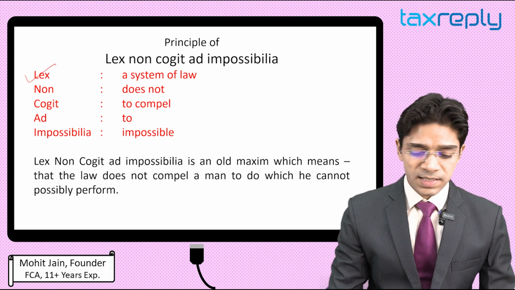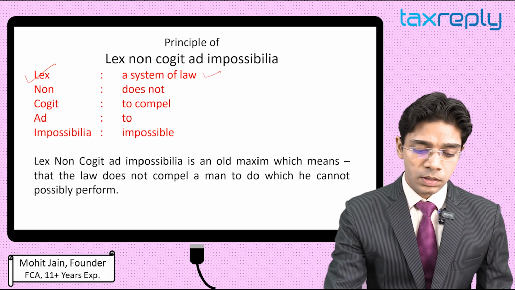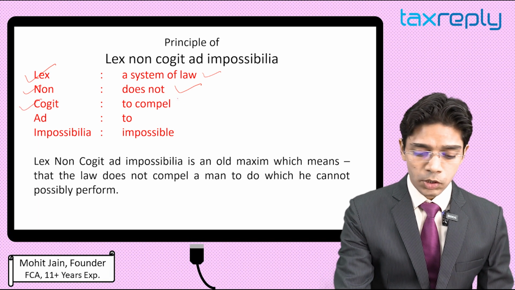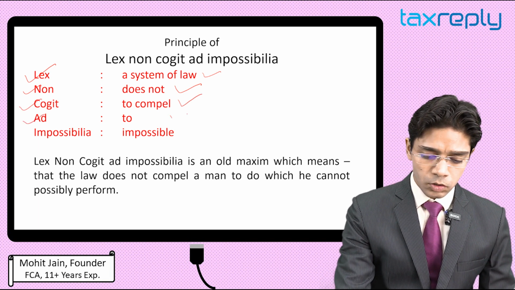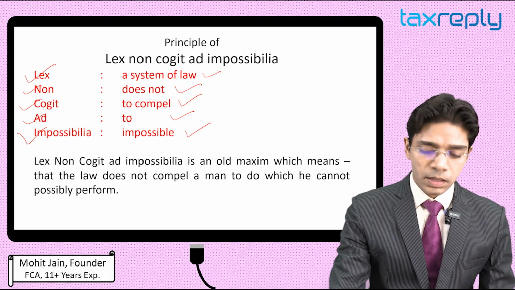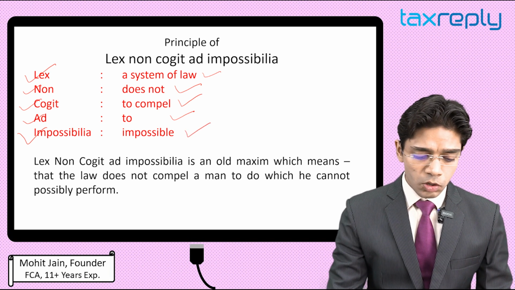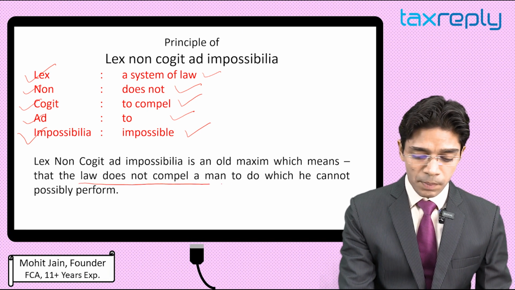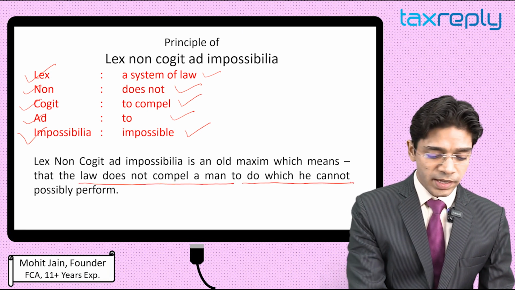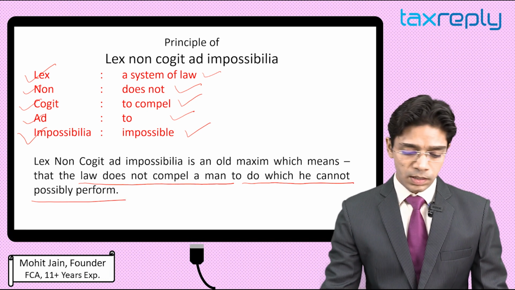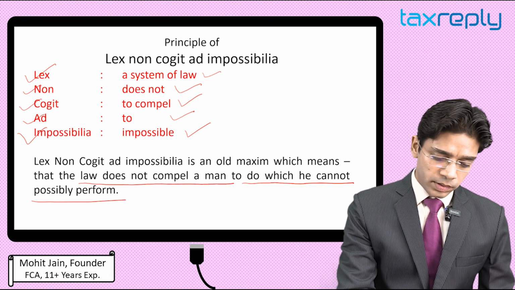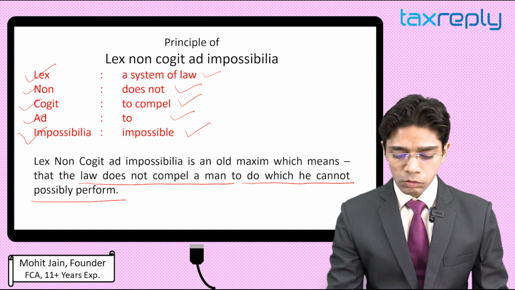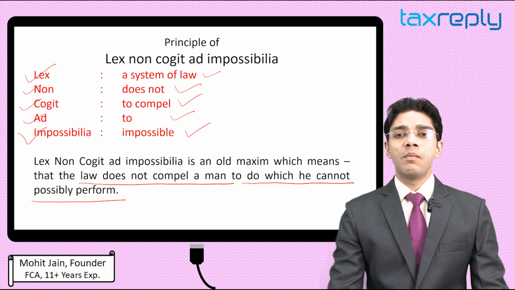The first word is lex. Lex means a system of law. Non means does not. Cogit means to compel. Ad means to. Impossibilia means impossible. So lex non cogit ad impossibilia is an old maxim which means that law does not compel a man to do which he cannot possibly perform. Let's read it again. This maxim means law does not compel a man to do which he cannot possibly perform.